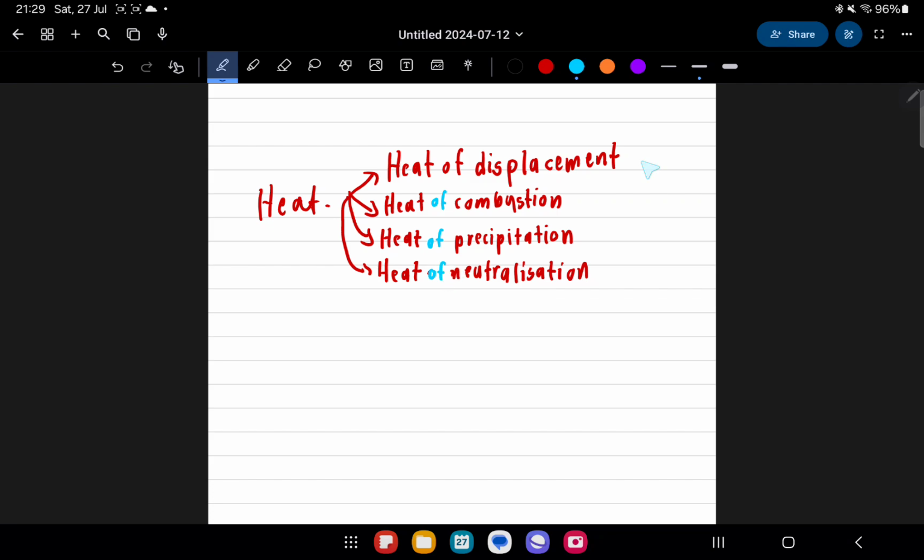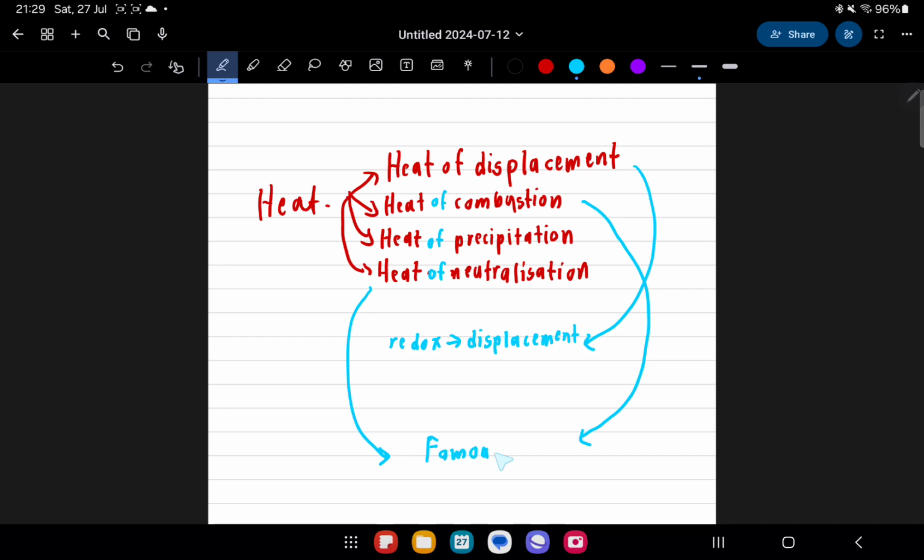Displacement is something you learn in redox. Faham tak? Try to tengok what is displacement in redox. It's about metal displacement. Combustion is very famous, and neutralization too. These two are very famous in SPM. Even neutralization pernah jadi soalan SPM. Kan saya mention ada soalan SPM for paper 3. So paper 3 itu melibatkan neutralization and we are very shocked sebab tak expect neutralization boleh masuk. Tapi memang sangat logik eksperimen tu boleh dilaksanakan dalam masa yang singkat.